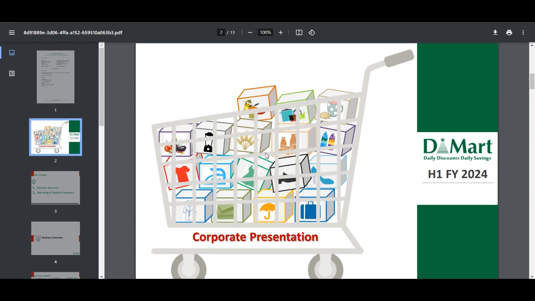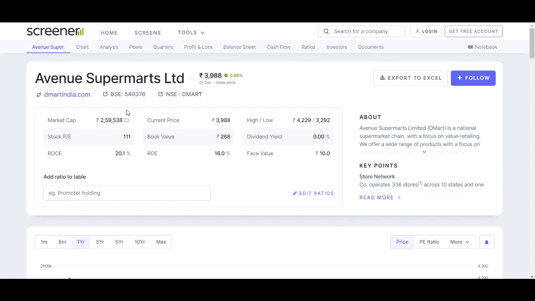So today we will analyze the fundamental analysis of the DMART stock. So let's get started. Let's first talk about the capitalization of DMART. DMART boasts a substantial market capitalization of 2,59,538 crores, a reflection of its significant presence and investors' confidence in the market.